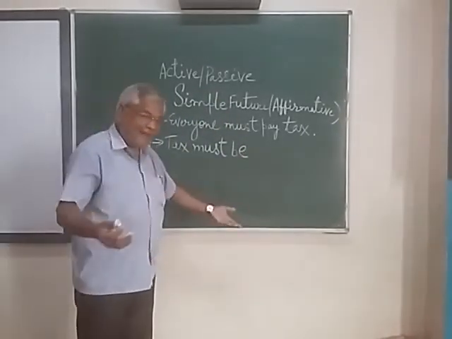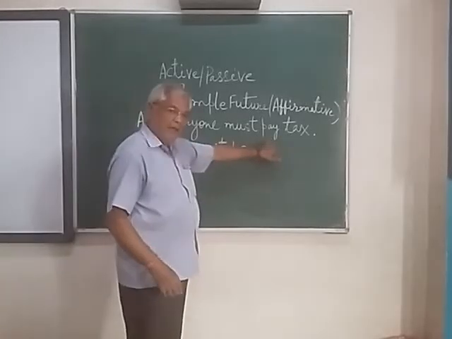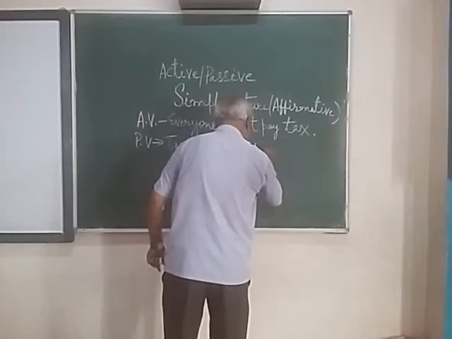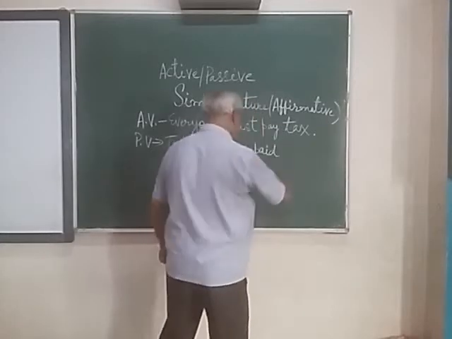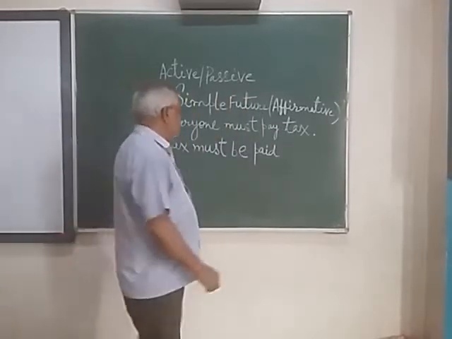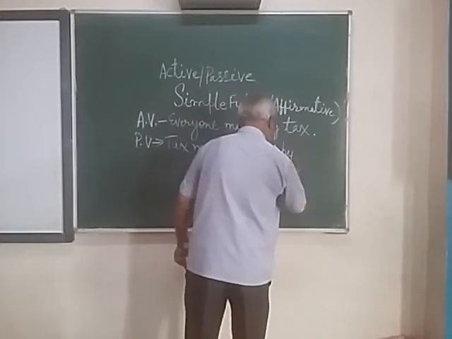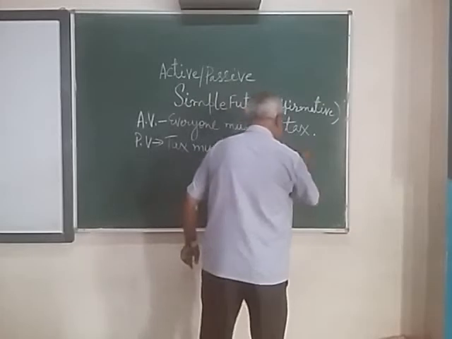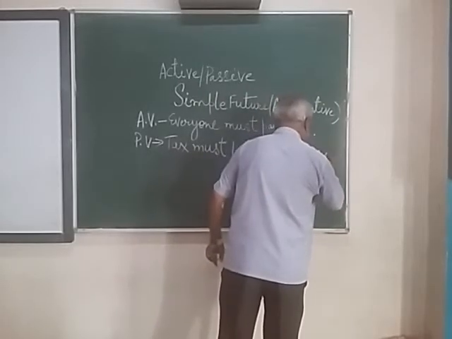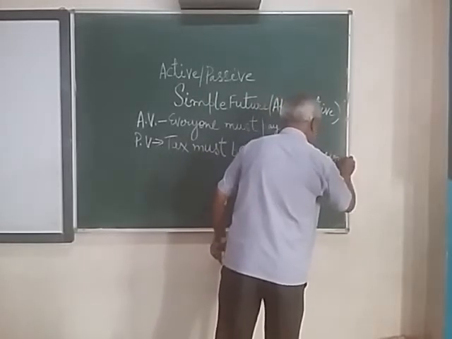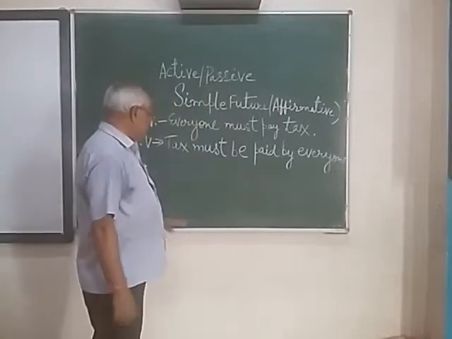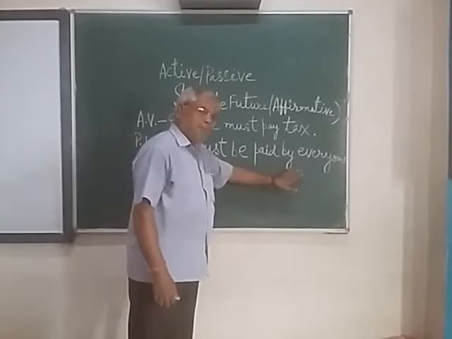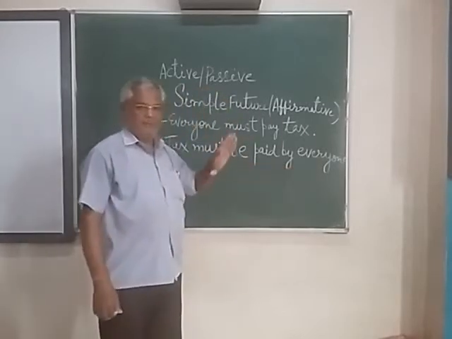And then V3, so V1 here is pay, and V3 will be paid, P-A-I-D, paid by, and this is the subject, everyone. So I'll say for this: tax must be paid by everyone.